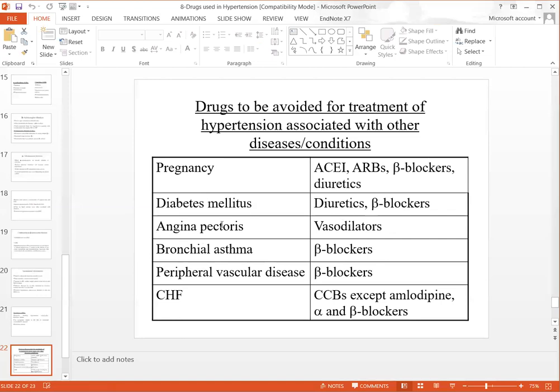And next, coming towards angina pectoris. If the patient is suffering from angina pectoris, then the vasodilators are contraindicated in that condition, because vasodilators increase the oxygen demand. But if the patient is suffering from angina, there is already an imbalance between the oxygen supply and the oxygen demand. And so due to the increase in oxygen demand, they may aggravate that condition. So vasodilators are strictly contraindicated in angina patients.